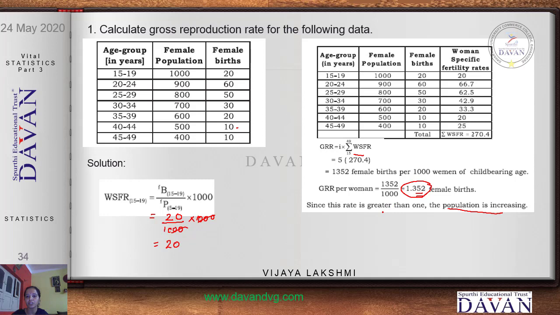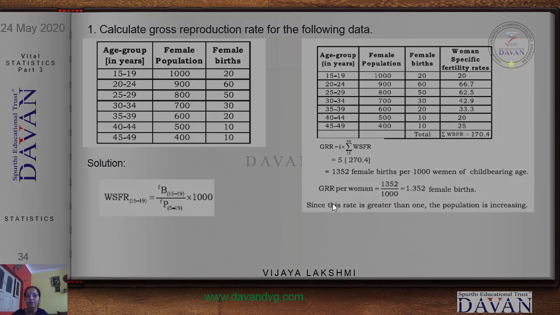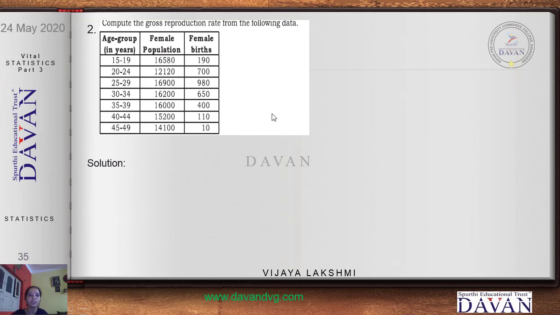Next, we'll move to the next problem. Now, compute the gross reproduction rate for the following data. Again, the same type of problem. You are supposed to find the GRR. So, female age group is given, female population is given, and the female births are given.